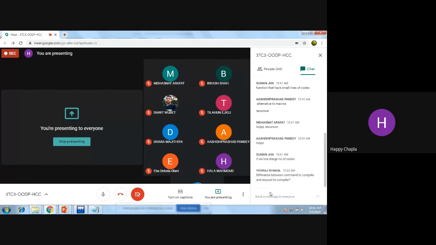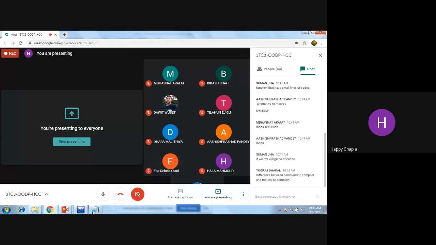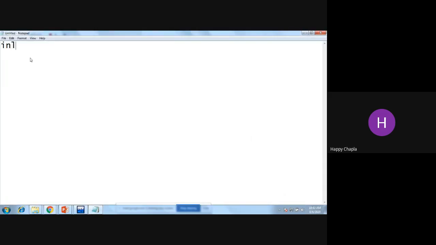The difference between command to compiler and request to compiler. Okay, when I give a command to my compiler, that means they have to follow. Okay, they must follow. But if I write inline, that means I'm requesting the compiler, right? Inline with my function name is interpreted as me requesting the compiler that if you want to make my function inline, then you can. Otherwise, if you don't want to make my function inline, then run it like a simple function.